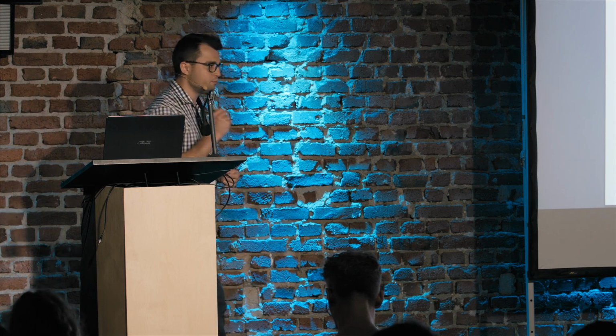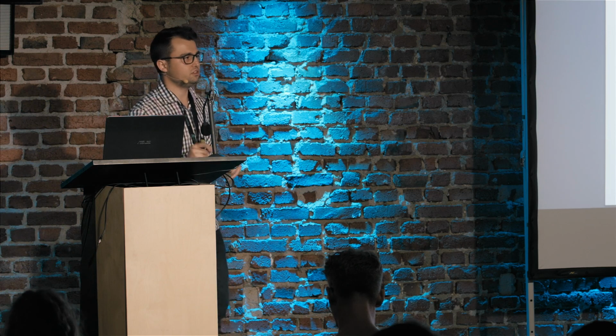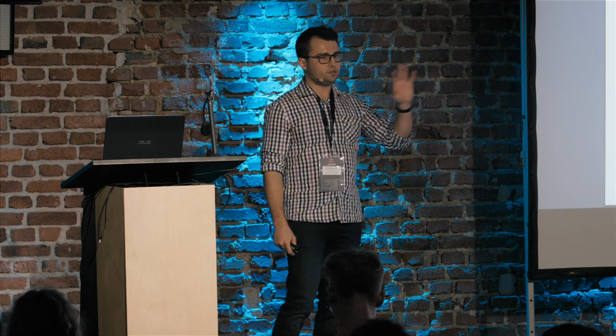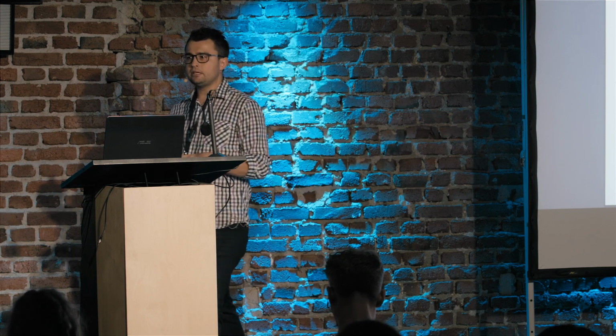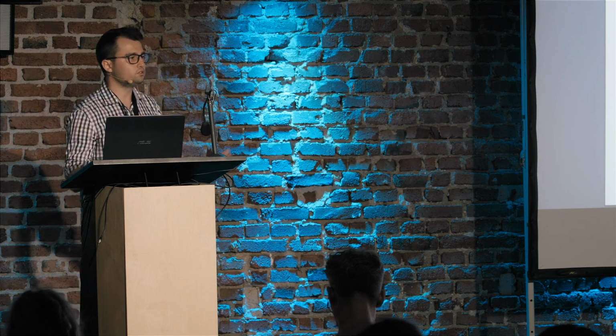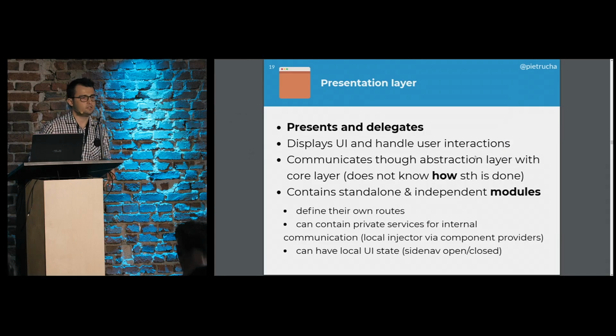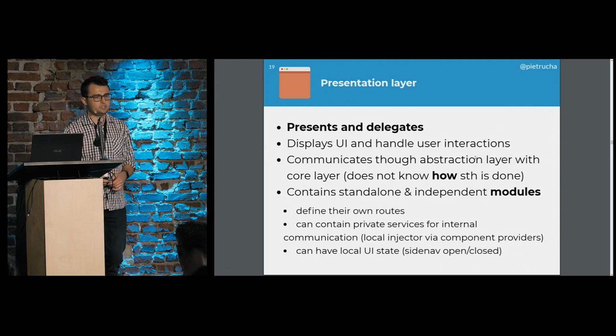But if we have some very detailed local state, which we don't consider business or application level state, but only UI state, let's say, think about the side nav, which is open or closed. We probably do not want to expose it to the outside world. That's why this part of state might be called local UI state that would be private to this component or private to this module, because this is the only place we care about if the navbar is collapsed or not. We don't need to share this state.